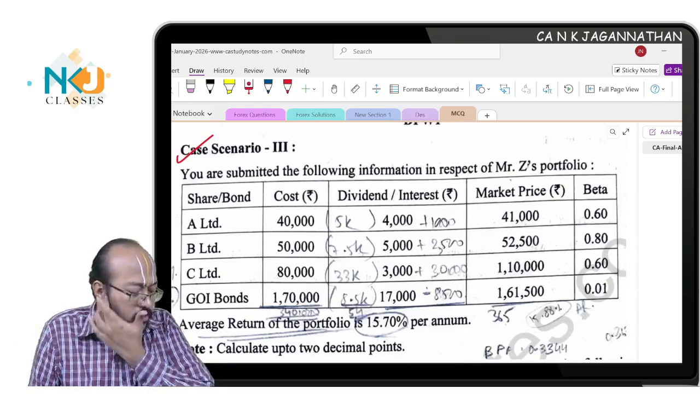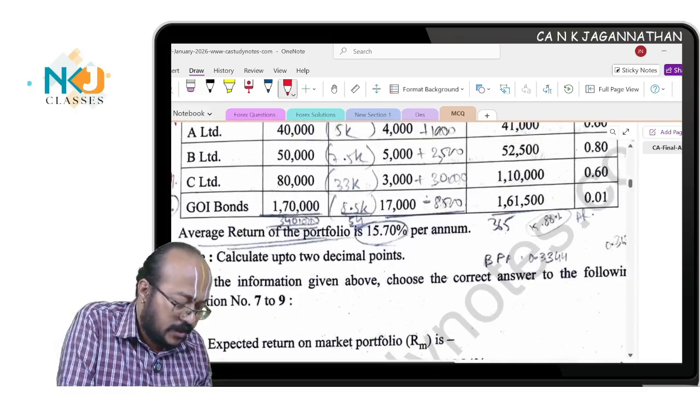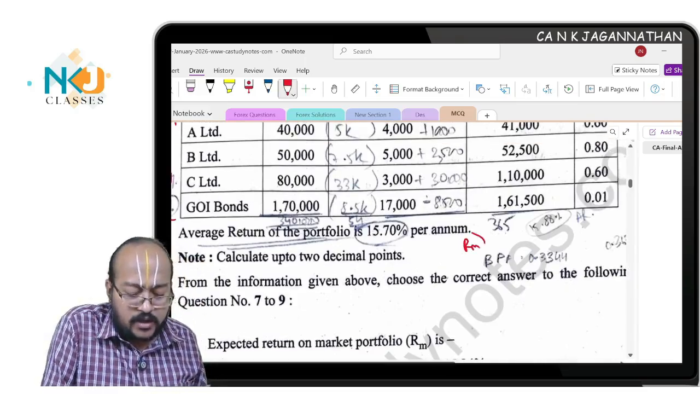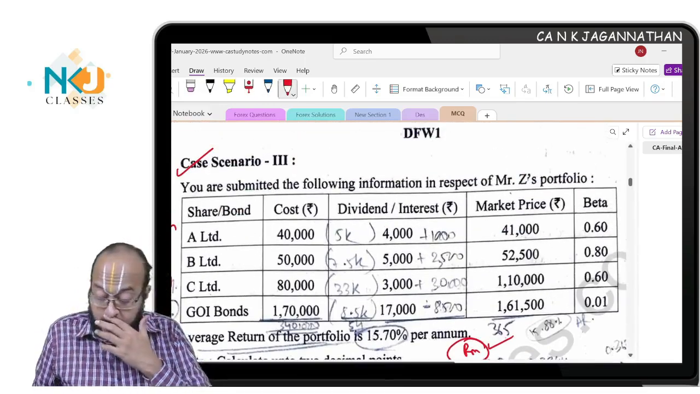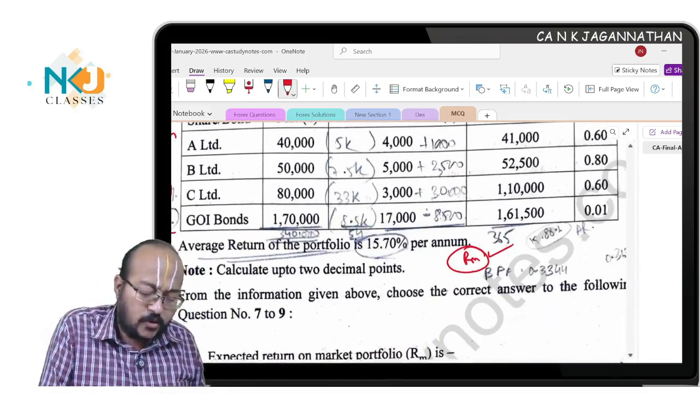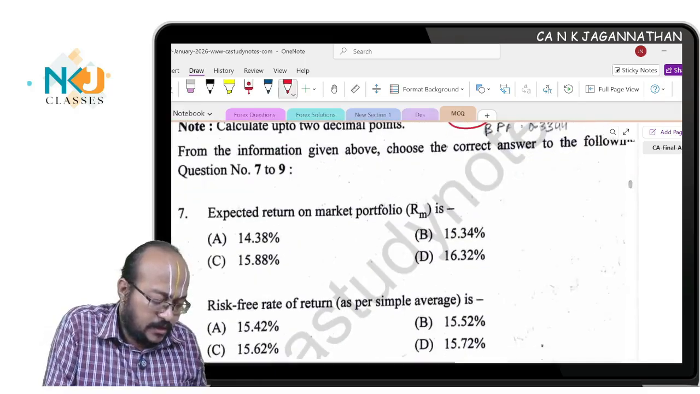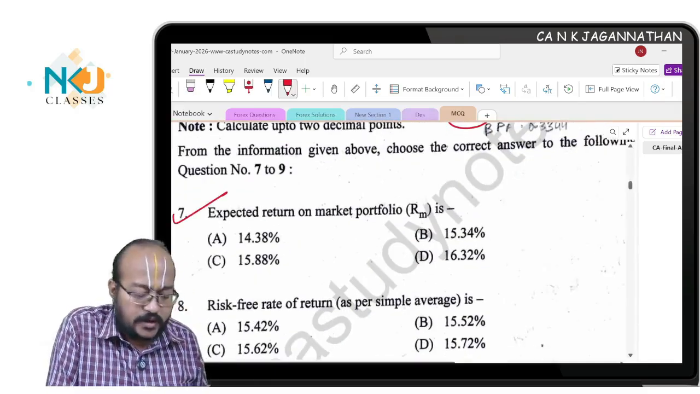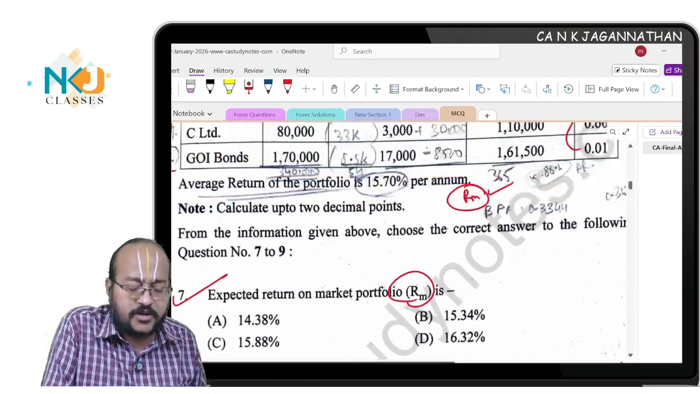Now all this data given, you need to find out. This we will assume as market data, and you will find out RM. For each security you will compute and then find out RM. From there, you will find out risk-free rate, average beta, all this beta given, and they have asked first step is to calculate RM anyway. Next, risk-free rate of return by taking simple average, which means simple average of what?